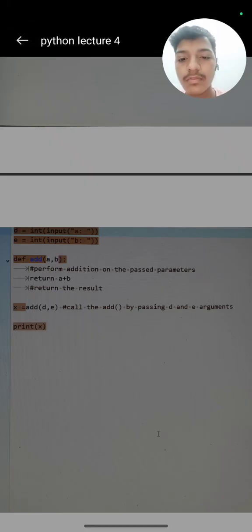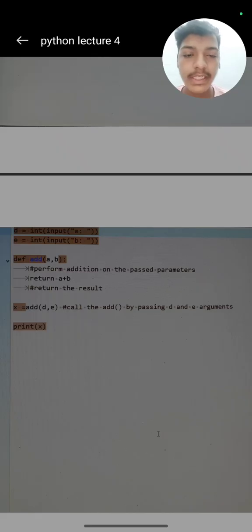First we will take two inputs, d and e. Then we will define a function, def add, and inside this we will pass the parameters a, b. Then we will return the addition of a and b. Then we will call the function and store the result in a variable named x: x = add(d, e).